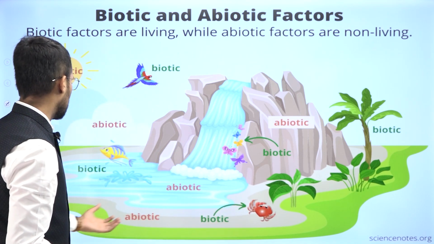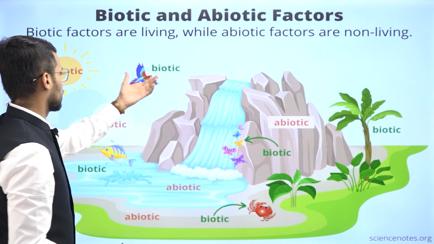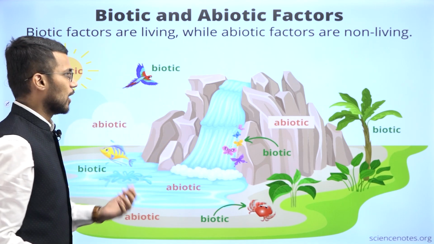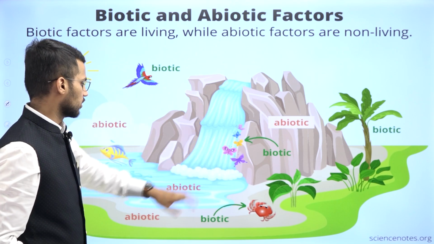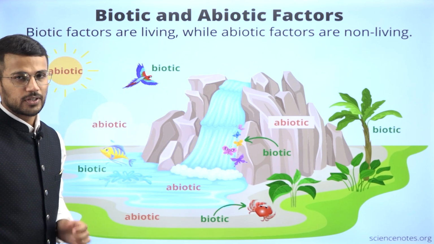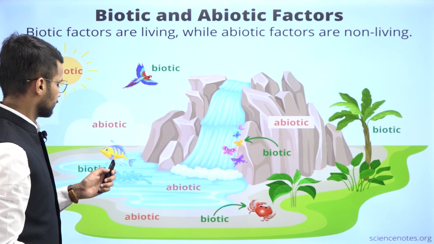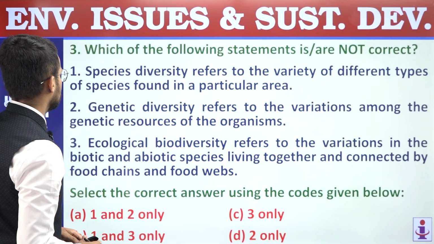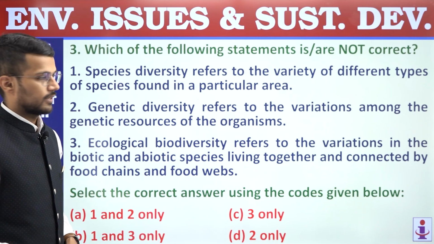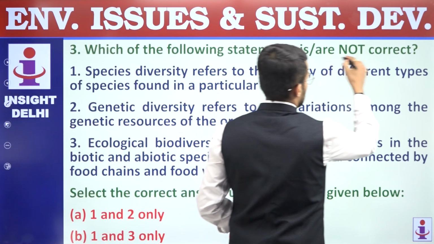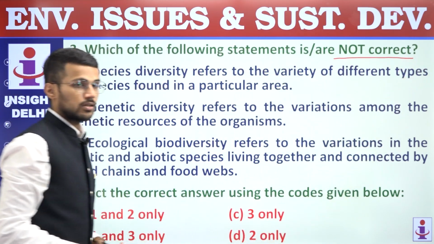All these are fishes, all these are birds, all these are biotic components, and on the other hand, sun, land, water, soil, they are abiotic components, right? Next, question number 3. Which of the following statements are not correct? Fine. So we are supposed to find out statements which are not correct.